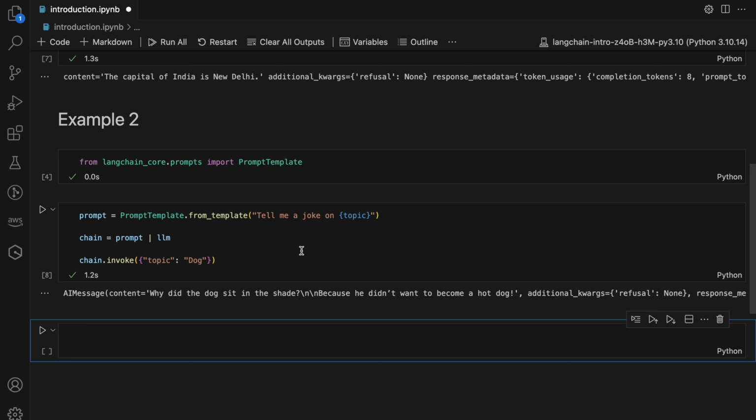So this is the power of LangChain, and using LangChain you can build your LLM application very easily, and you will not be dependent on any specific LLM library. Let's say if you are going with OpenAI, you will not be stuck with the specific structure or way defined by OpenAI.